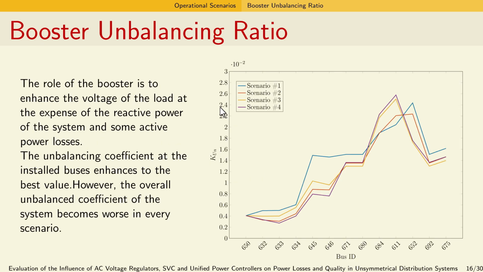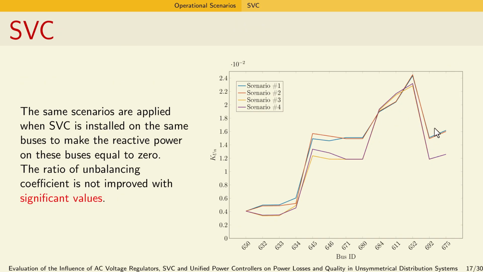and bus 2. As seen from the unbalancing ratio, we can see that locally the booster can enhance the unbalanced ratio, but for the overall system it is not designed to do such things. And also the power losses when using this device are very high compared to UPC and SFC. SFC does the same, decreasing the unbalanced ratio locally in the installed bus, because of the effect of injected active power, so we decrease the supplied current from the source.